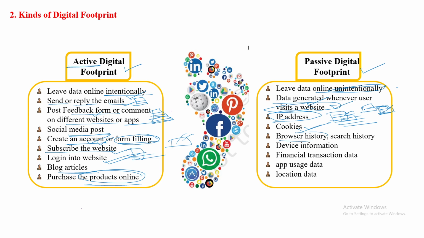Browser history, on a monthly basis, three months basis, like this also. Whatever you search in the browser, everything will be there. Search history: you search many things, like pronunciation, any word, any mail, whatever you search, that is also search history. That means as a user, which type of data that person is searching, right? Device information.